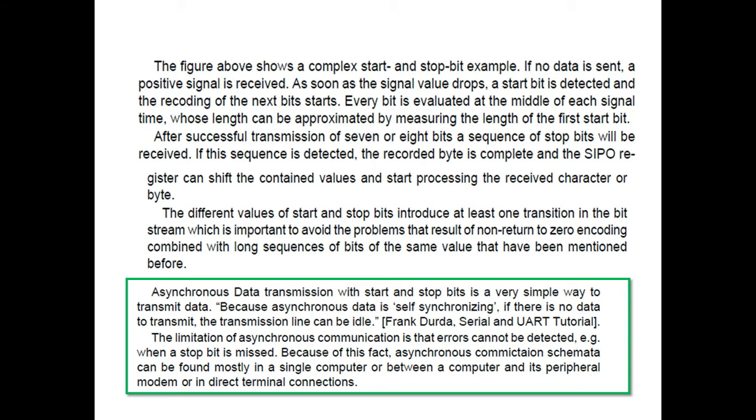Means it does not have the capability of error detection, and there is no question of correcting it when a stop bit is missed. Asynchronous communication schemes can be found mostly in a single computer or in between the computer and its peripherals, modems, and direct terminal connections.